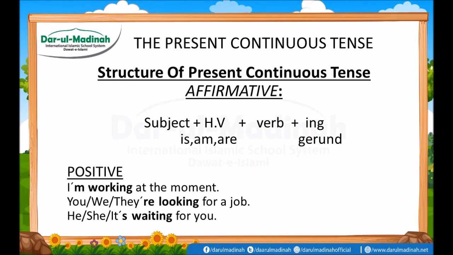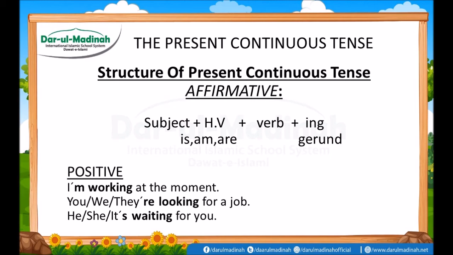Work, W-O-R-K, is only the simple first form of the verb, and after that we add ing with it, it becomes working. I am working, and at the moment is an extra part of the sentence, or you can say the objective of the subject of the sentence. I am working at the moment. I am working is also a complete sentence.